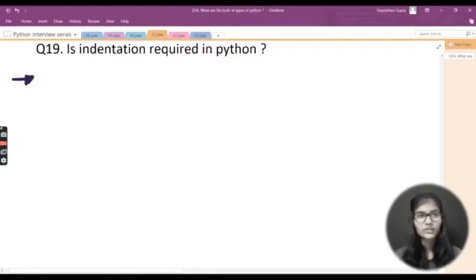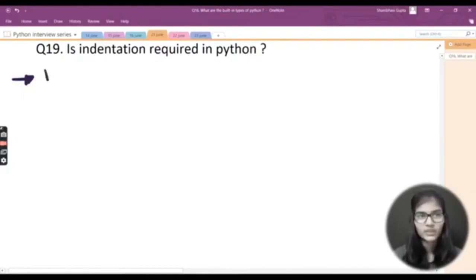Now, why is it required? So that you all know why. You have studied for loops, while loops, if conditions, and functions, all of these topics. In all of them, the main thing that plays a role is indentation, basically giving a particular tab space and making the proper indentation.